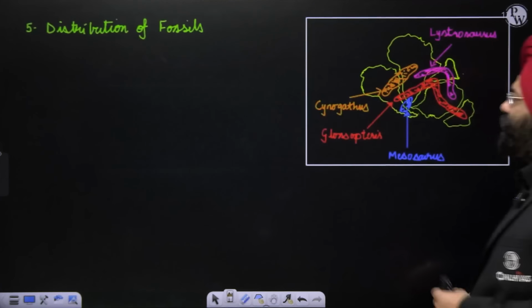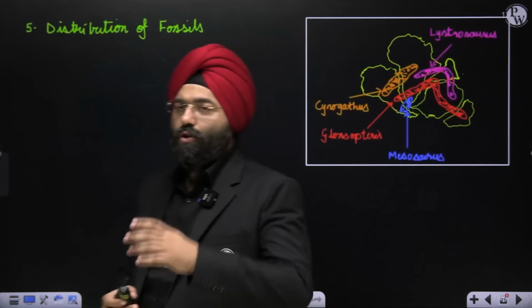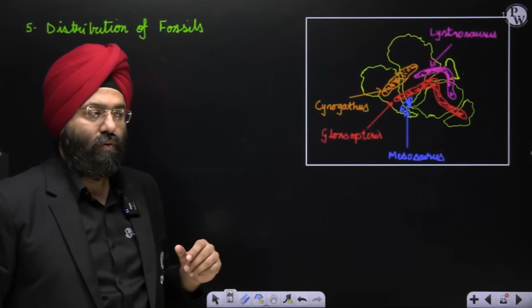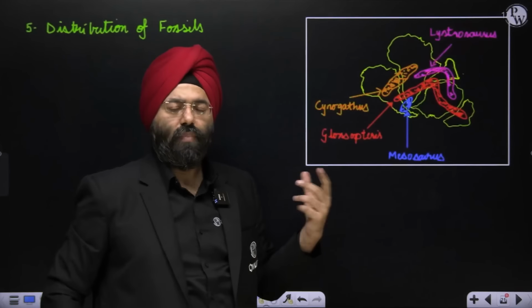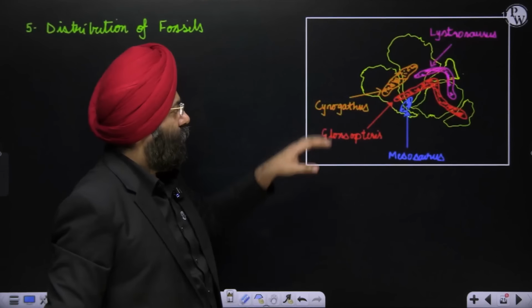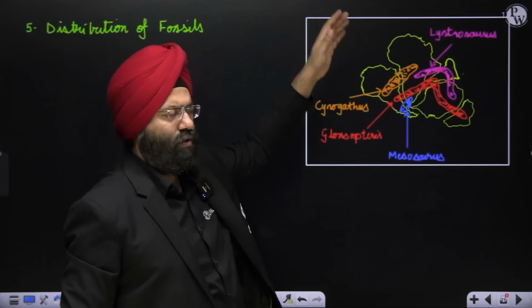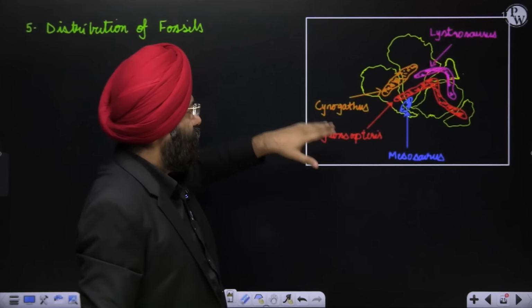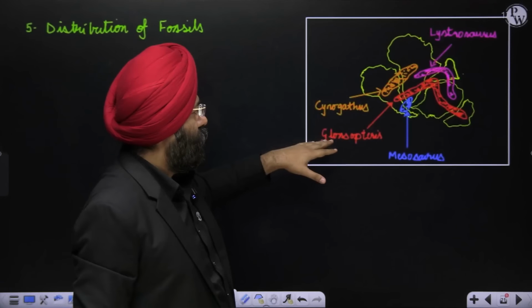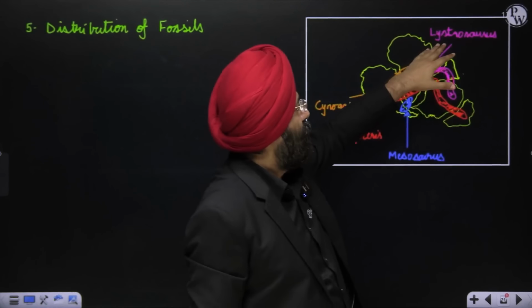Distribution of fossils. Now there are a lot of fossil deposits found of animals and plants. I have mentioned a few of them. You can remember one or two, it will work. Like we have Cynognathus, Glossopteris, Mesosaurus, Lystrosaurus.